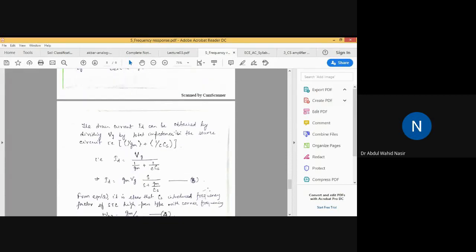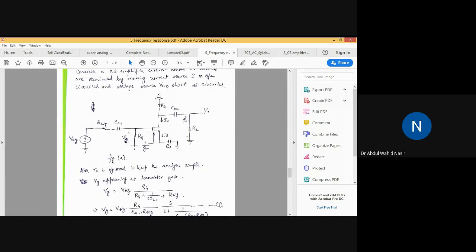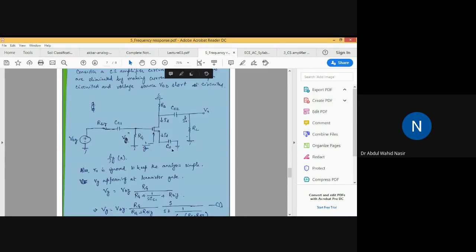Similarly, the drain current ID can be obtained by dividing VG by the total impedance in the source circuit. This is the drain current. How to find the drain current on the source side? This is the source side of the amplifier. You can see two impedances. One is 1 by gm: if you remove the current source, you will have an internal resistance 1 by gm acting at the source side, as indicated here. Another impedance is due to the capacitance CS.